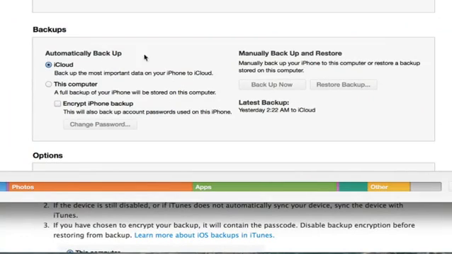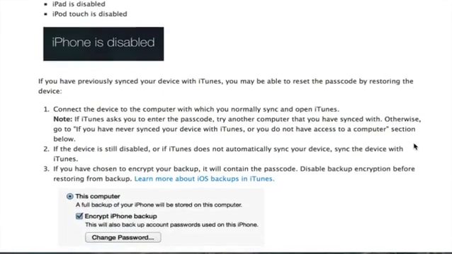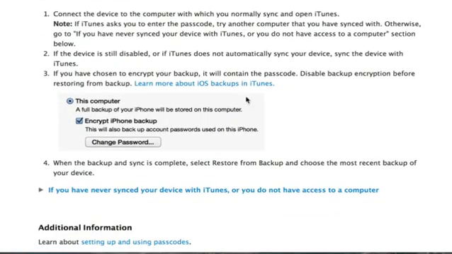You've got a few different options here, like backup control and so on. So it's restoring the phone and restoring from a backup that will allow you to reset the passcode. And for some real detail about that, you can check out this webpage.